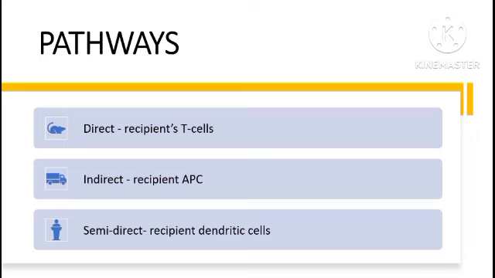Allorecognition can occur by one of three pathways: direct, indirect, and semi-direct. In the direct pathway, the recipient's T cells recognize intact allogeneic HLAs expressed by the donor cells. In the indirect pathway, T cells recognize peptides derived from donor HLAs presented by recipient antigen presenting cells.